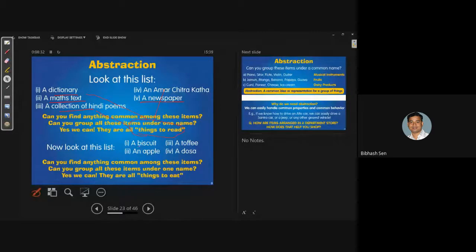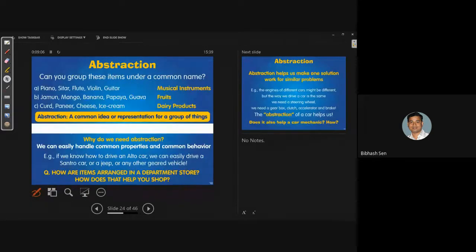Same thing, a biscuit, an apple, a toffee, a dosa, these have a common property: things to eat. So for every problem you are going to solve, a moderate, I can say best, criterion is to check whether there is some relation between the items given. If you find the relation, that means this part is very important, called abstraction. So it is a common representation of the group.